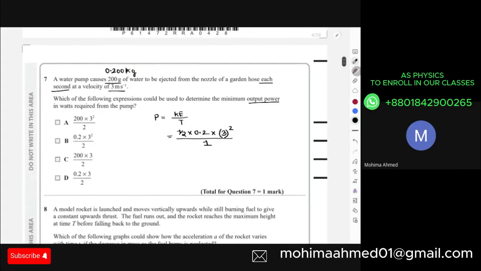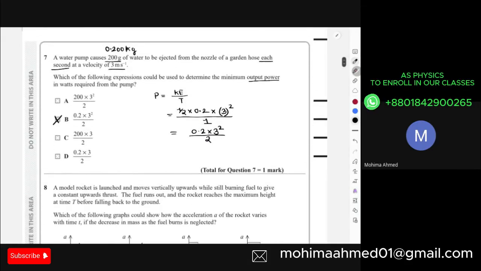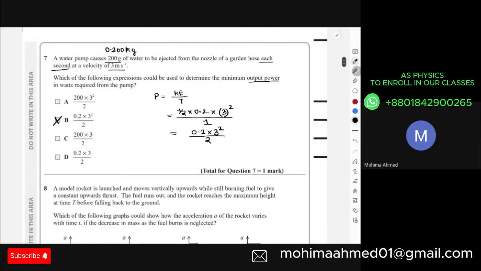If you simplify it, because I cannot see this in any of the answers, you have 0.2 multiplied with 3 squared. This 2 from the half will go to the denominator and multiply with the 1 in the denominator, so you have 2 multiplied with 1, just 2. That makes your answer B the correct answer, right? 0.2 mass times velocity squared, and that half from the kinetic energy came down to the denominator and multiplied with the 1 in the denominator to give you 2. And this is it. Any questions from question 7?